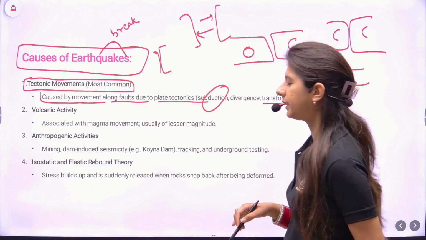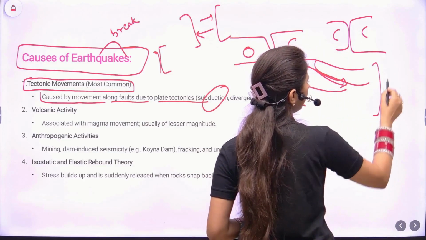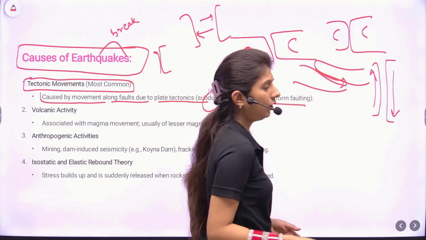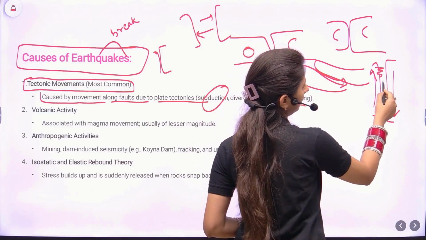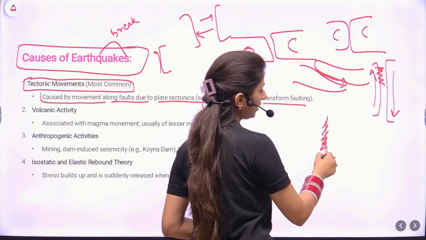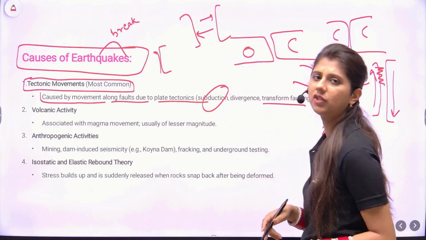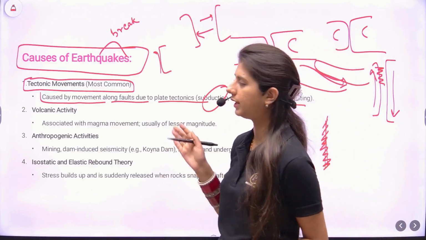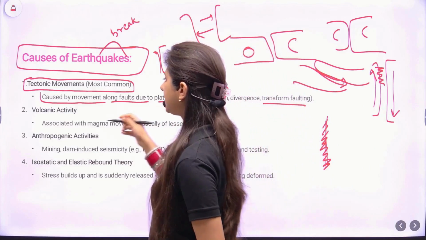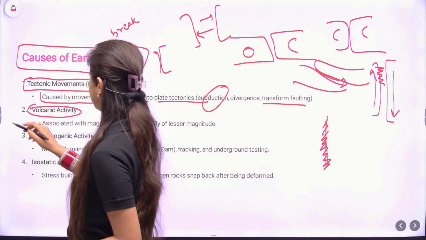Transform faulting is also present. Transform faulting was whenever two plates either move in similar direction or in opposite direction. So these plates touch each other, right? This is the touching of the plate, which causes friction. Because of the friction, there is some energy which is released further, causing earthquakes known as the tectonic earthquakes, caused due to tectonic movements.